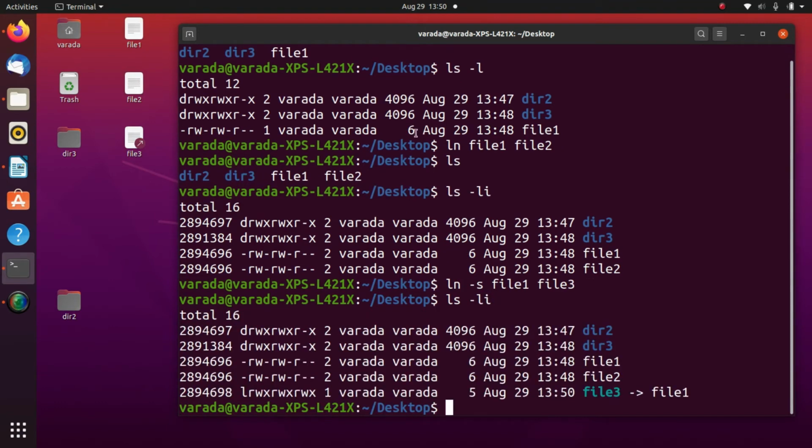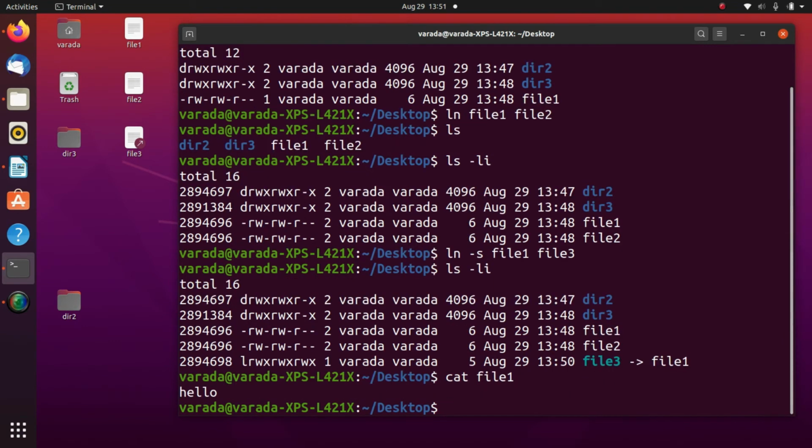If you observe, now 3 files are created: file 1, file 2 and file 3. File 3 is indicating it is symbolic to file 1, and here also it is indicated with l. All linked files are indicated with l, regular files are indicated with a hyphen, and directories are indicated with d. Okay, now we can change the content. For example, the content of file 1 is hello. Now I change the content.